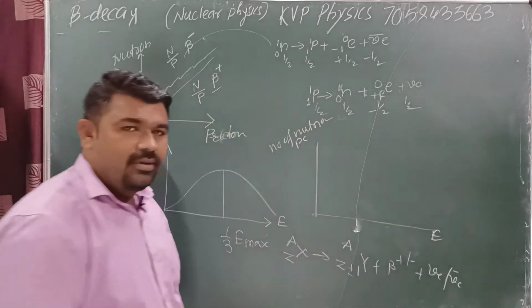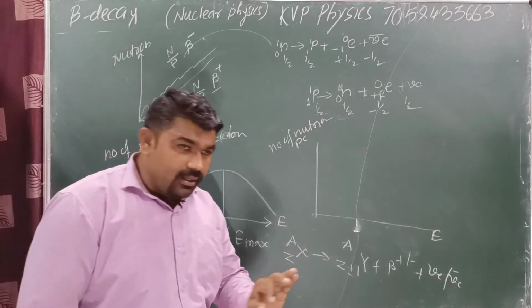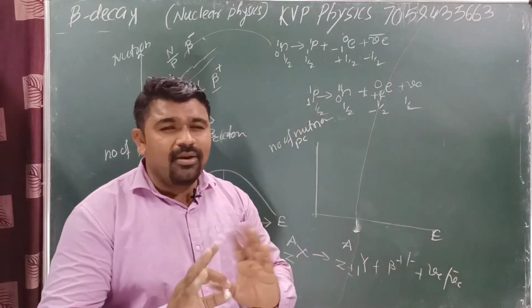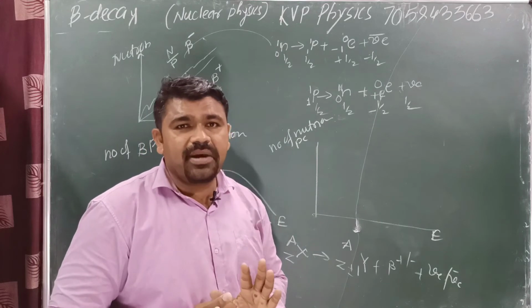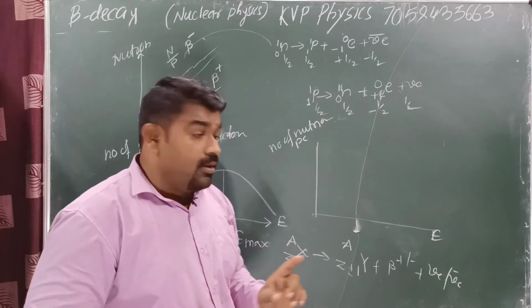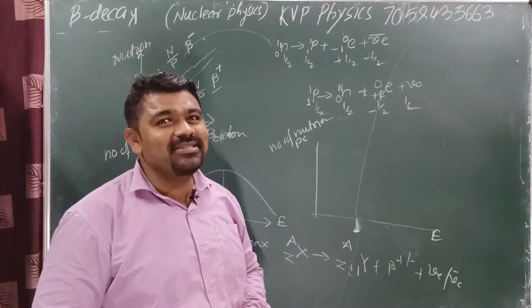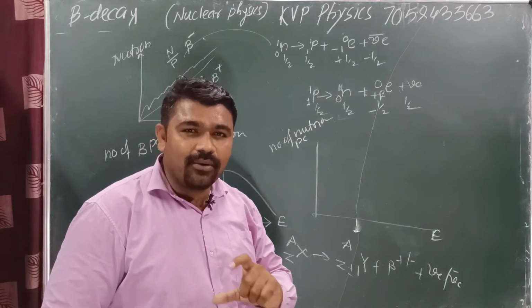If we do not consider this antineutrino, at that time the law of conservation of energy is not satisfied. Yes or no? If we take this particle, then the law of conservation of energy is valid.